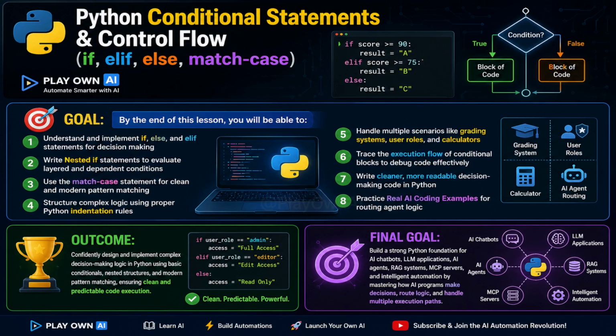Confidently design and implement complex decision-making logic in Python using basic conditionals, nested structures, and modern pattern matching, ensuring clean and predictable code execution. Final goal: build a strong Python foundation for AI chatbots, LLM applications, AI agents, RAG systems, MCP servers, and intelligent automation by mastering how AI programs make decisions, route logic, and handle multiple execution paths.